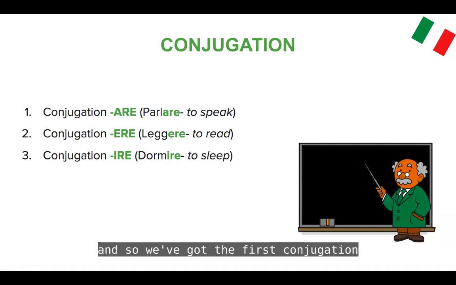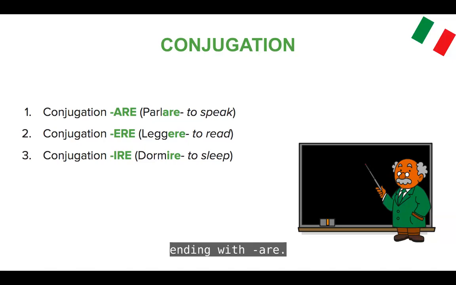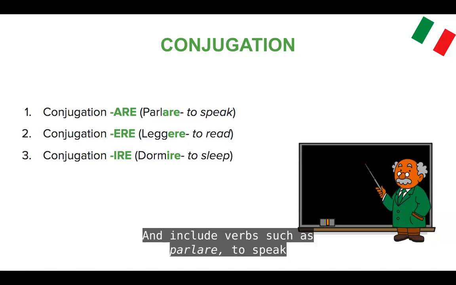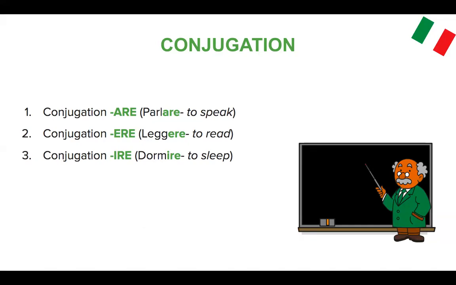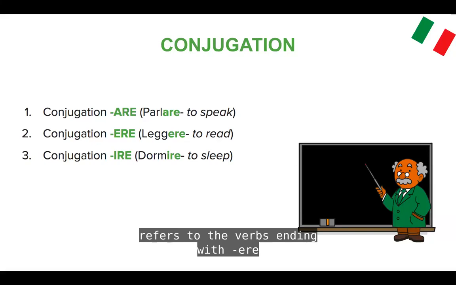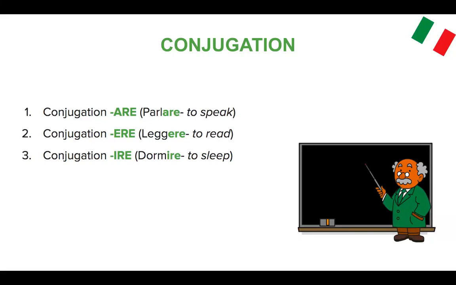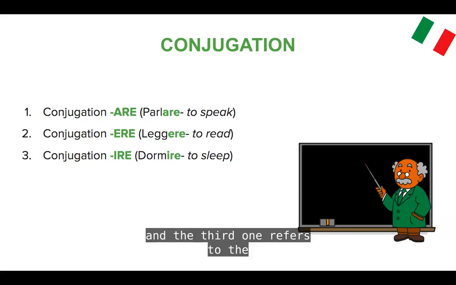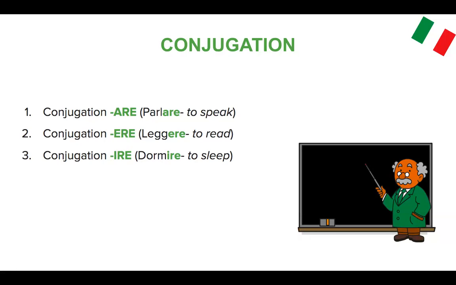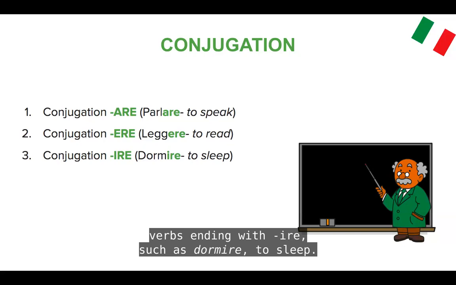And so we've got the first conjugation ending with -are and include verbs such as parlare, to speak. The second conjugation refers to the verbs ending with -ere, such as leggere. And the third one refers to the verbs ending with -ire, such as dormire, to sleep.